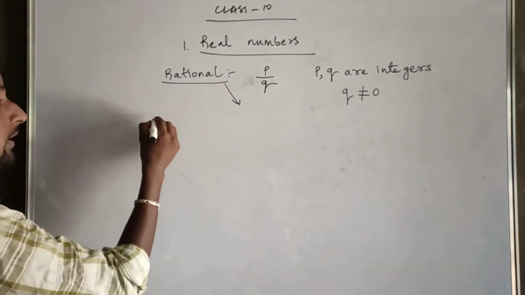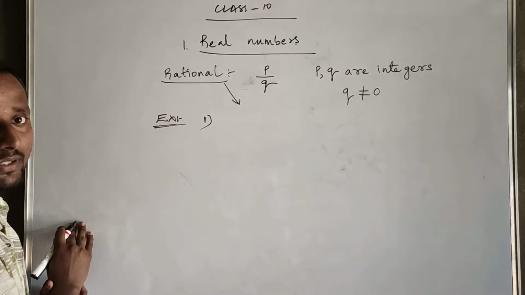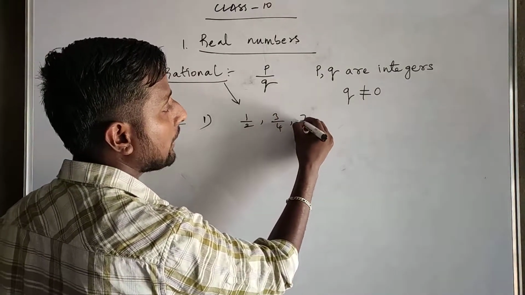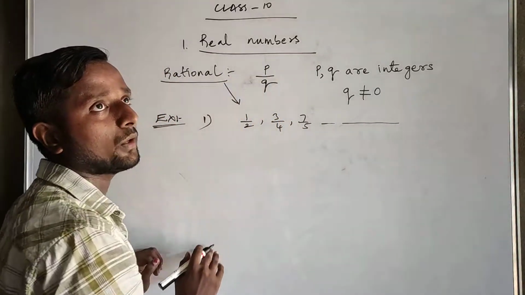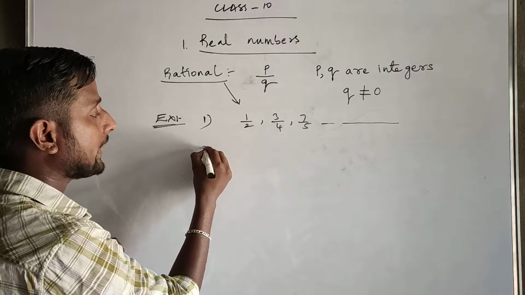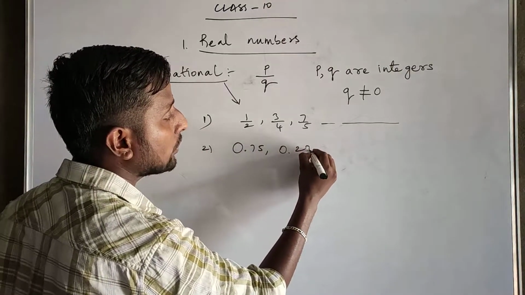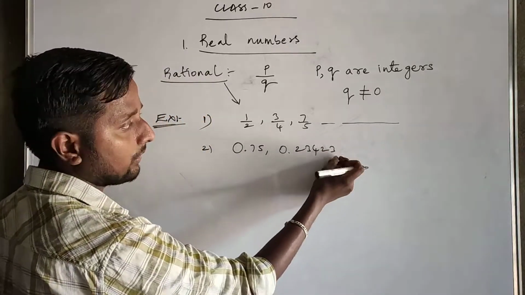Now we'll write examples of rationals. First, what I said, all fractional numbers are rationals. That means 1 by 2, 3 by 4, 7 by 5, and so on. These all come under the category of rational numbers. Second one, terminating decimals: 0.75, 0.2342. Yes, it's not continuous, it's terminating, there is no 'and so on'.